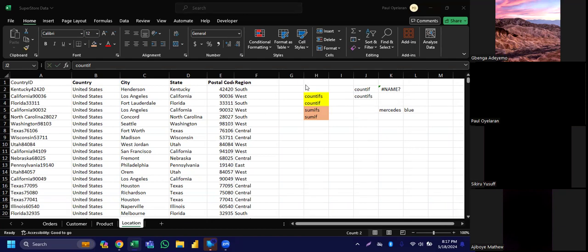So that's how to use it. They can bring a question and say, okay, count how many female that are in IT department. So that kind of question now means what? You are counting two criteria. First one is what? You are counting those that are in IT, and you are counting those that are female. You get now. So they can ask you, okay, how many of our staff are female that are in the north? You are counting two criteria. You want to count what? Those that are female, and that are in the north.